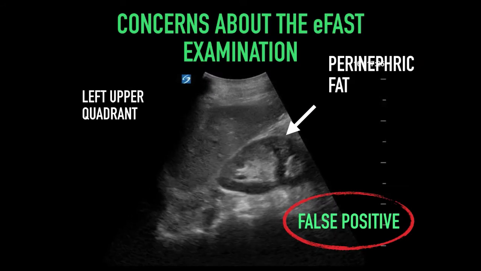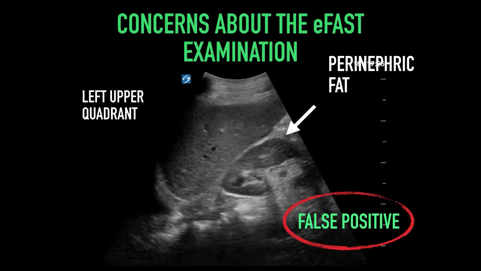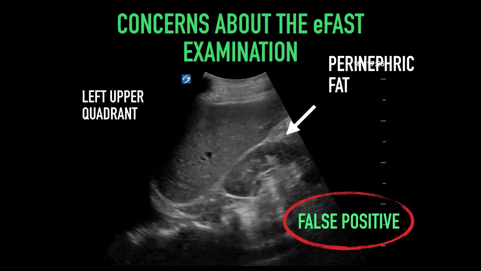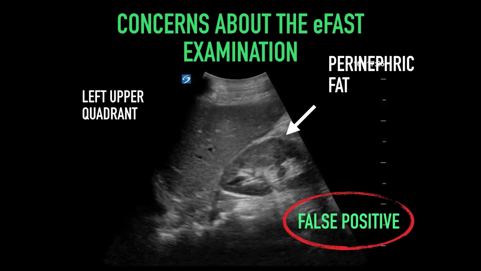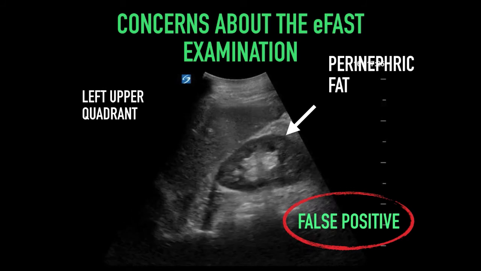This is an example of a false positive. The white arrow points to an area of perinephric fat. You can see there this is mostly mixed hyperechoic and hypoechoic densities. This is far different from anechoic, which is black on ultrasound. This is a potential false positive.